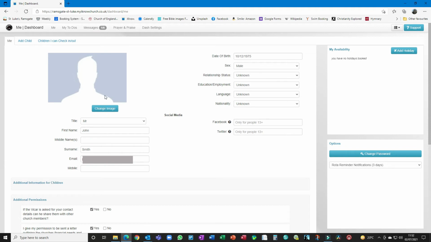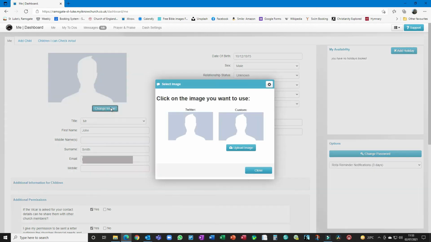It's really useful if you could add an image. This is particularly useful for the new curate coming, so you can get to know people more easily, and also for team leaders to see who they're putting in rotas if you join a team. So you click change image. You can choose one from Twitter, or you can upload an image.